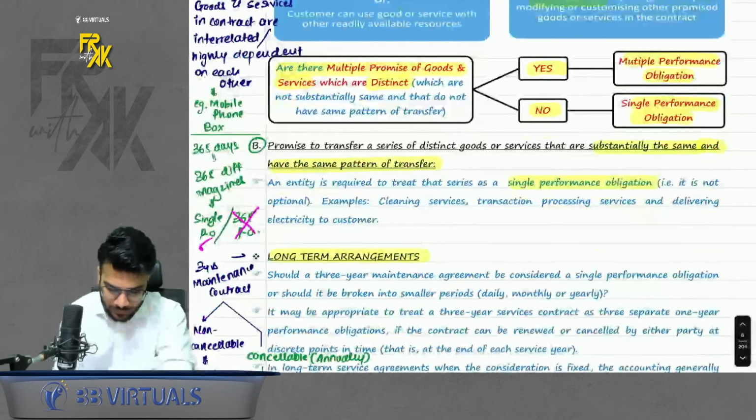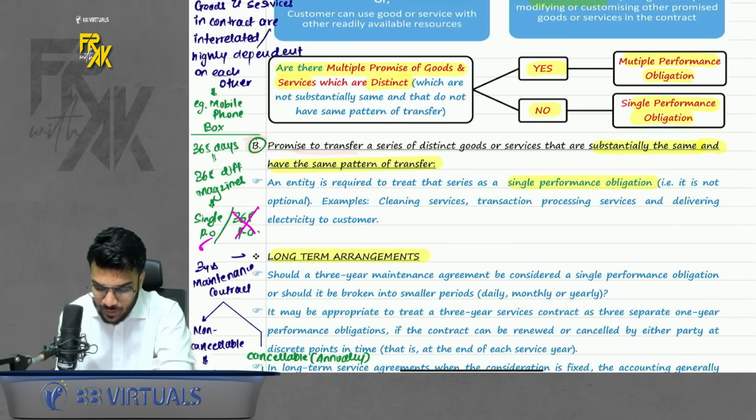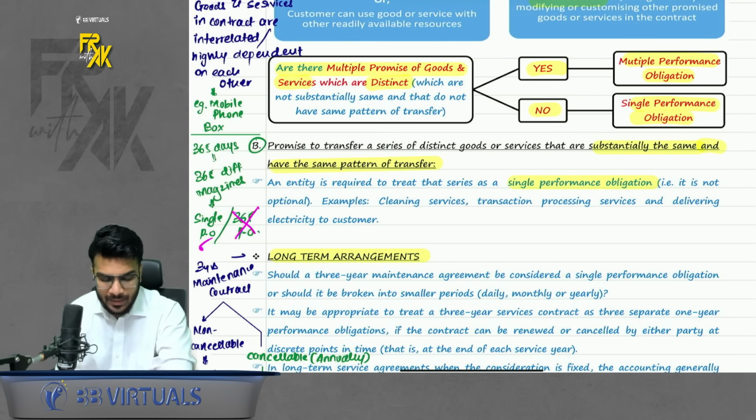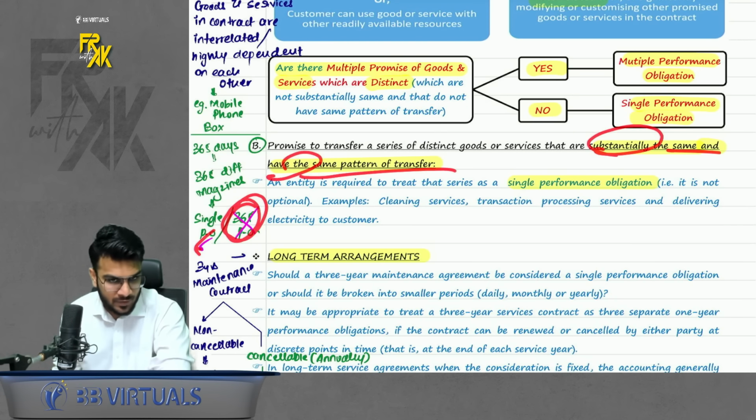Do remember that. Next, promise to transfer a series of distinct goods and services that are substantially the same and have the same pattern of transfer. For example, let's say you are buying a subscription of magazines, so you will get 365 different magazines for 365 days. So this will not be treated like multiple PO, it is like a single PO because it is substantially the same and has the same pattern of transfer each day.